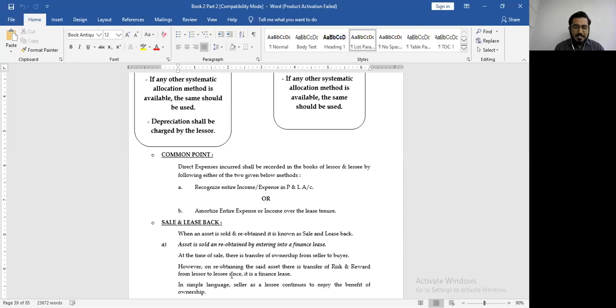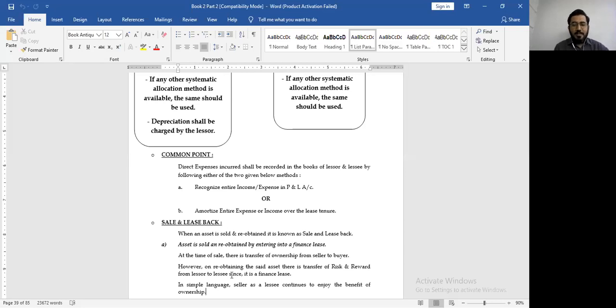Now, when you enter into a sale and leaseback, the leaseback can either be finance lease or operating lease. What if it is finance lease? When the seller made the sale, all risk and reward incidental to ownership was transferred from seller to the buyer.